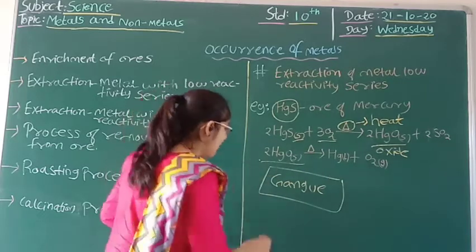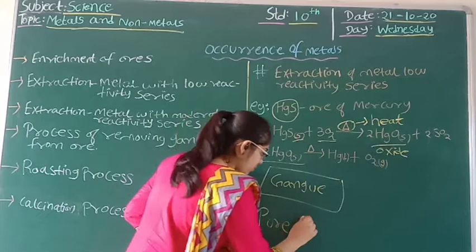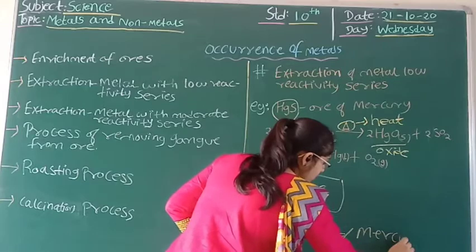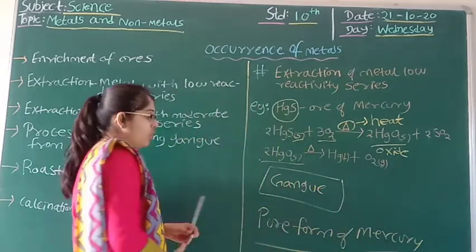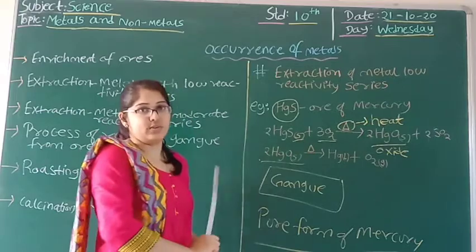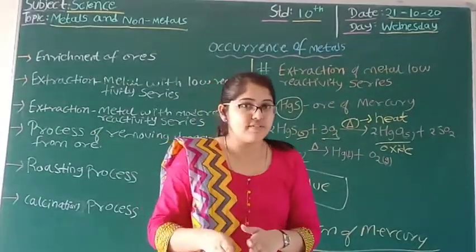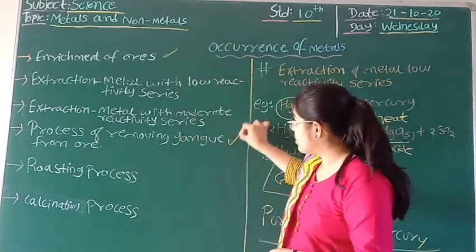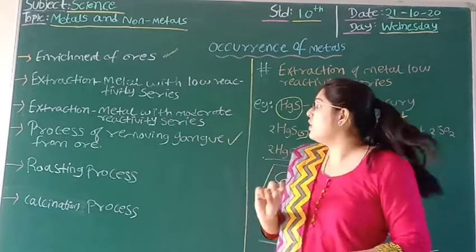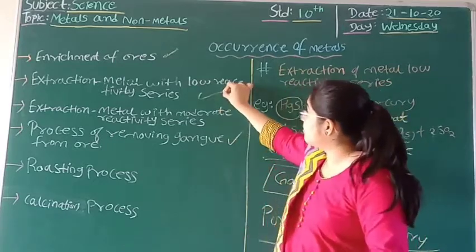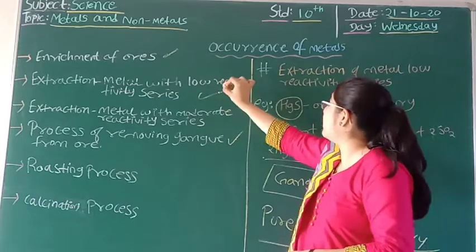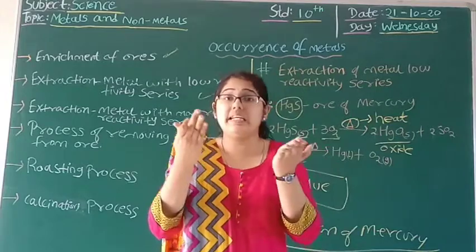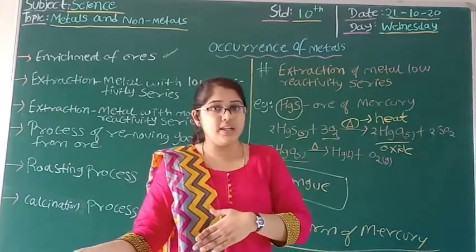With this I will get the pure form of mercury. So students, we have seen how enrichment of ores can be done by the process of removing residue from the ore, and then the extraction of metal having low reactivity. We know a metal with low reactivity means the reactivity is quite less. So this type of metal can be heated alone, and from that we can obtain our metal.